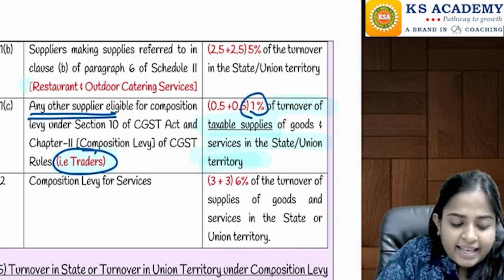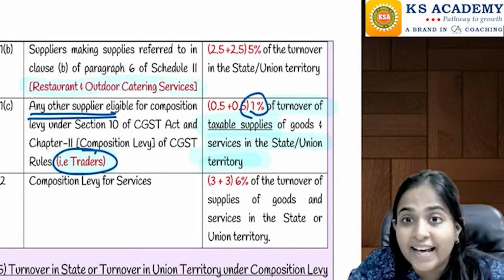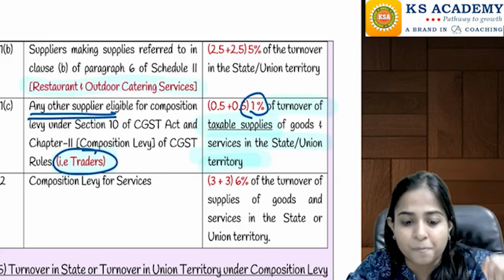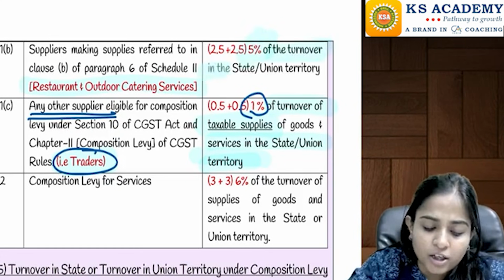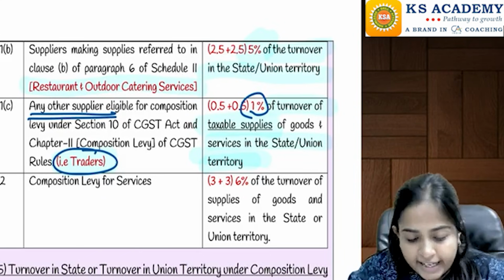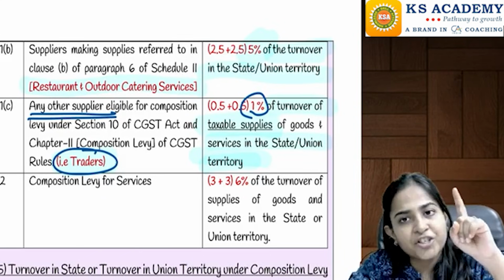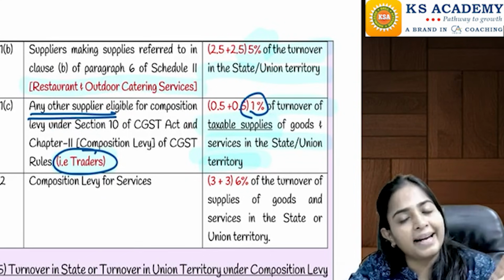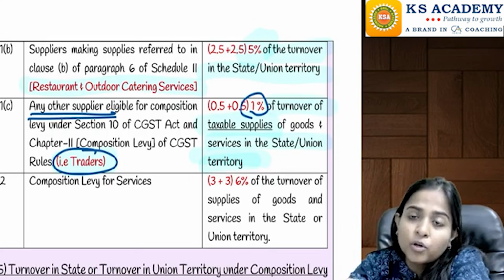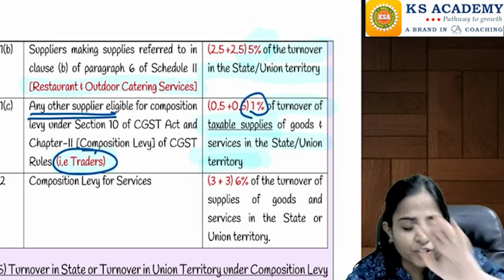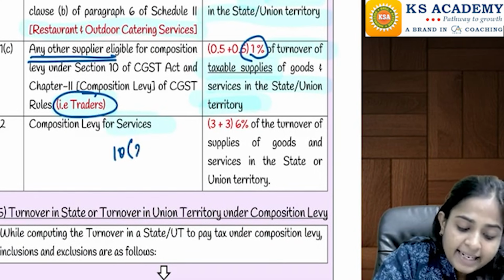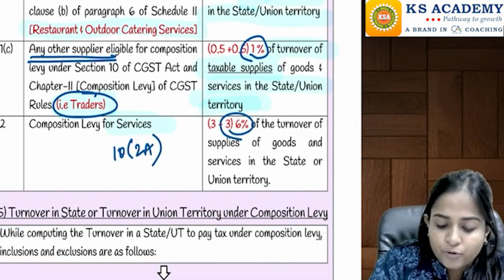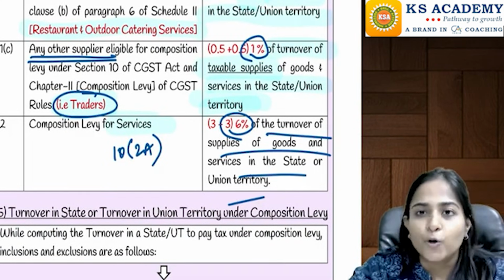Right? Then if you are providing restaurant and outdoor catering services under goods part only, then the rate of GST is 5% of the total turnover in that state or union territory. So: manufacturer 1% of total turnover, trader 1% of taxable turnover, restaurant 5% of the total turnover, and for services, that is under section 10(2)(a), for services it is going to be 6% of the total turnover.